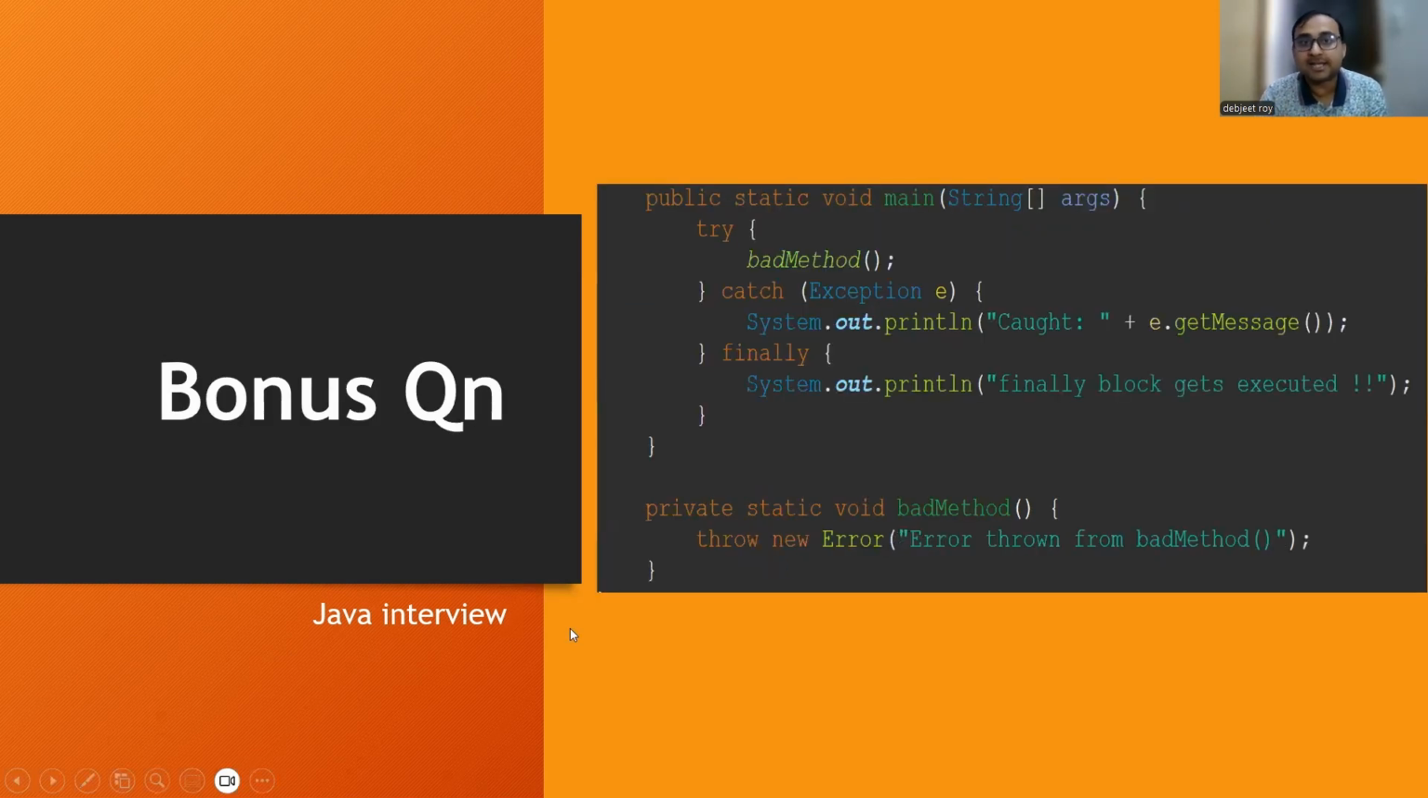Next, there is one bonus question that was asked to me in an interview, so let's understand this. In the main method, what is happening? I am calling the bad method within a try block, and then I'm catching Exception. Exception is the topmost in the exception hierarchy, right? Then I'm printing caught with a message, and in the finally block I'm printing 'finally block gets executed'. The bad method is throwing an error, and with this error I am printing a message like 'error thrown from bad method'. So what will happen in this scenario?